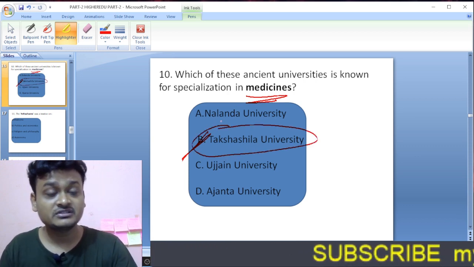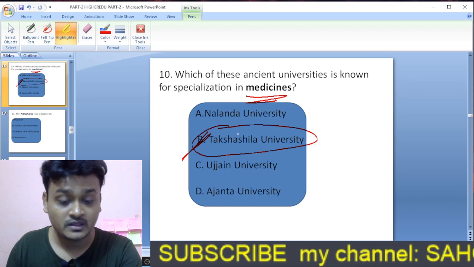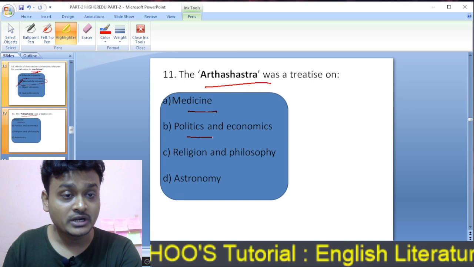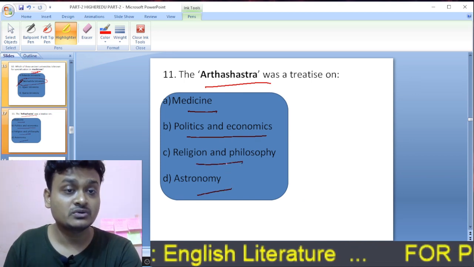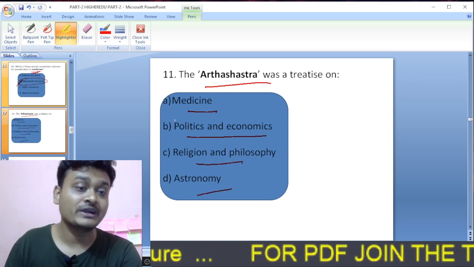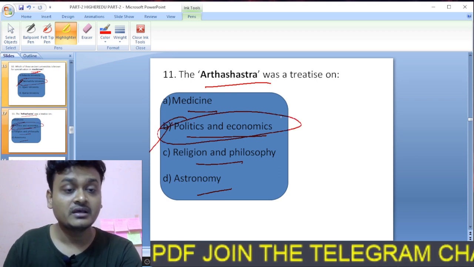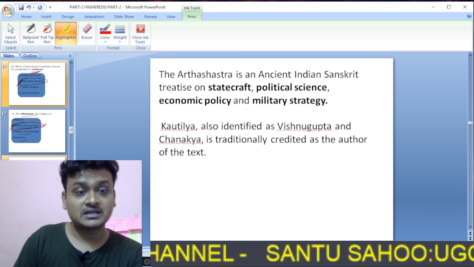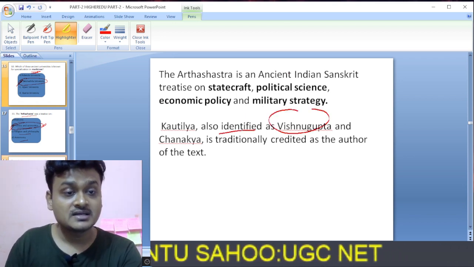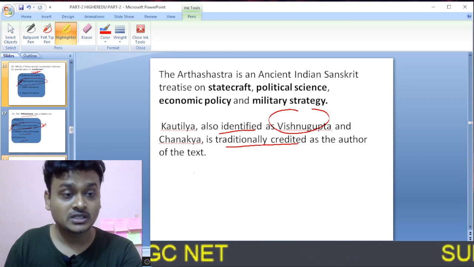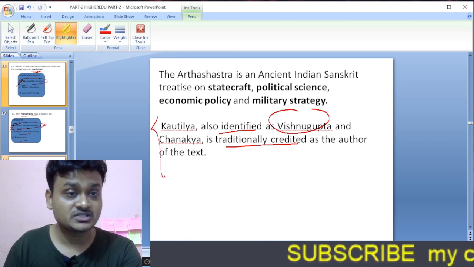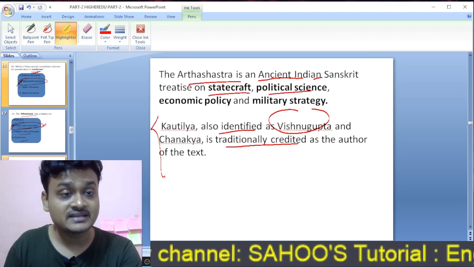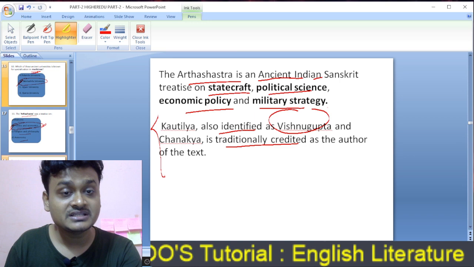Here B. Takshila University. And the Arthashastra was a treatise on medicine, politics and economics, religion and philosophy. So here B is the right option. It was written by the teacher Kautilya, also identified as Vishnu Gupta, and Chanakya is traditionally credited as the author. The Arthashastra is an ancient Indian Sanskrit treatise on statecraft, political science, economic policy and military strategy.